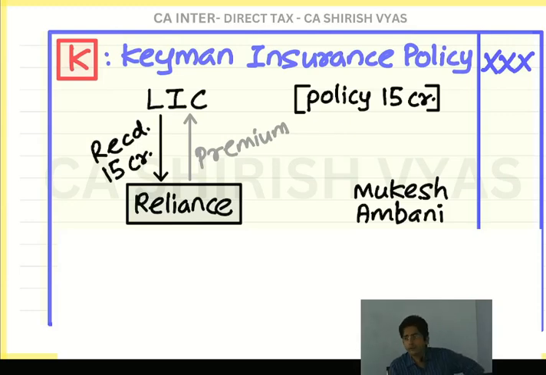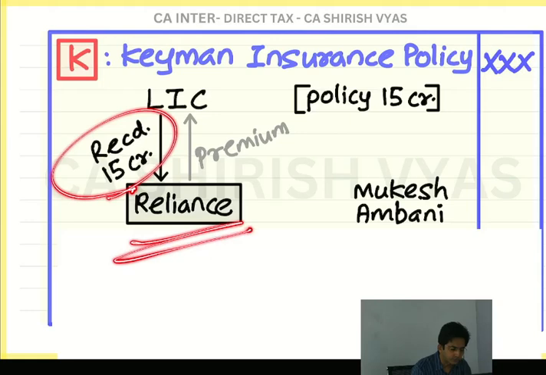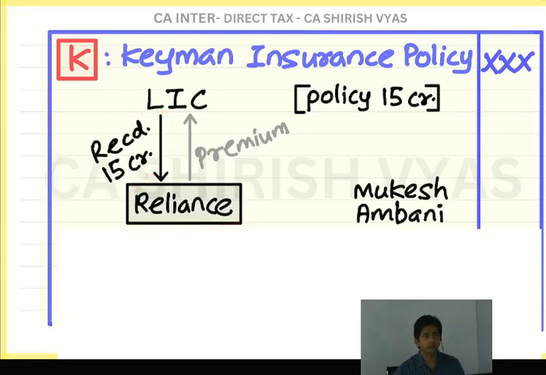Now the main point. Taxable or exempt? Whatever I am discussing, we are not having a general talk. It's not a talk show. Everything should boil down to taxable or exempt. It is taxable. Why exempt? It will be taxed. Income tax department has got no reason to free this income from tax. It will be taxable. The moment Reliance gets 15 crores, Reliance will be showing this as taxable income. But this income is actually income from business.